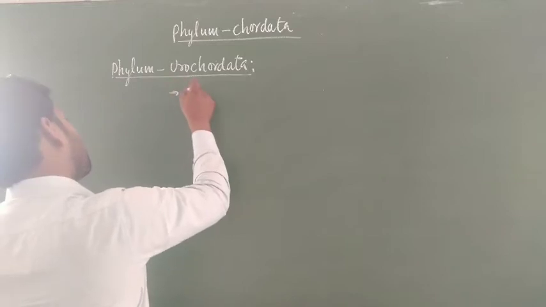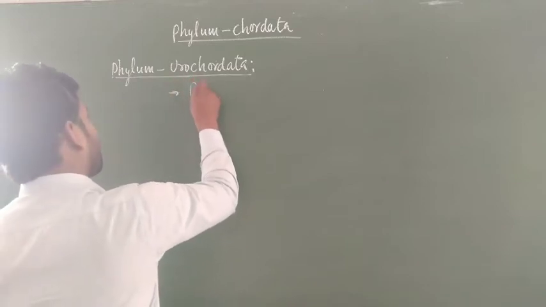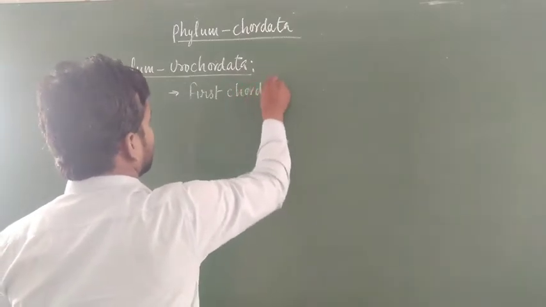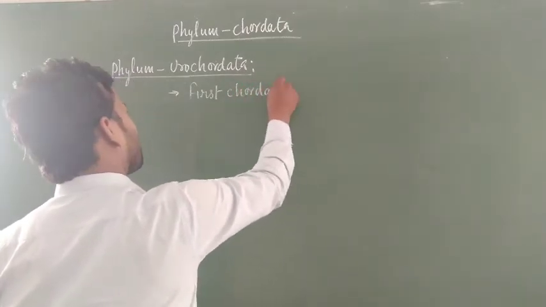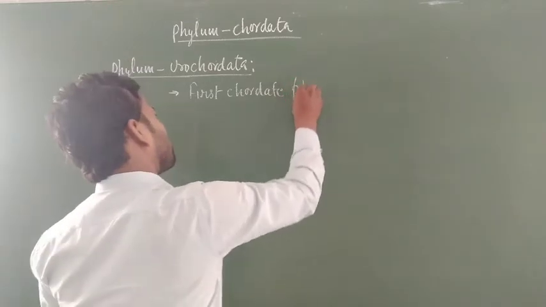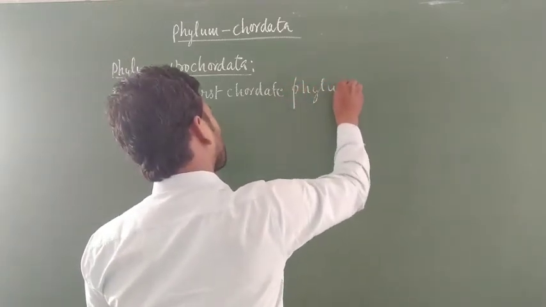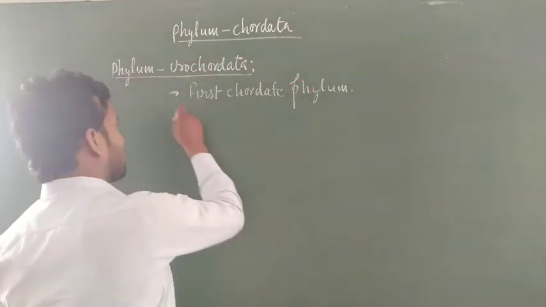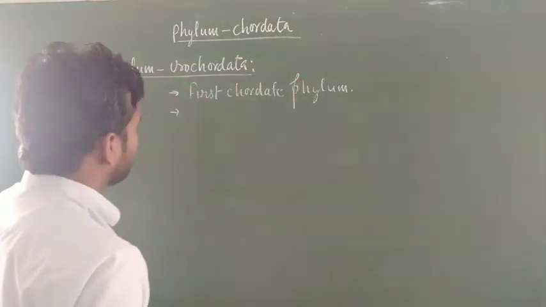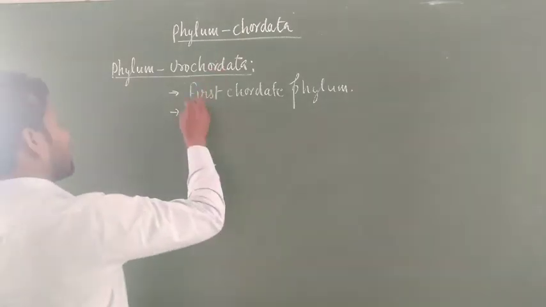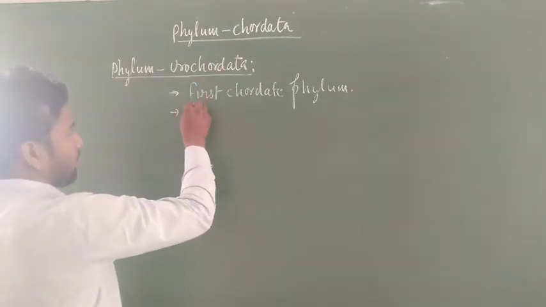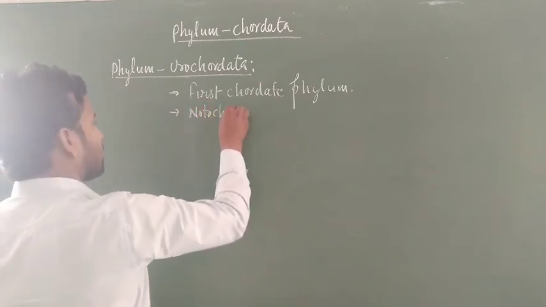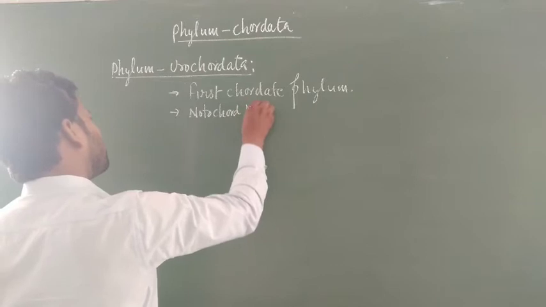You can say that this is the first chordate phylum where the least chordate characters are present. In a member of Urochordates, the notochord is present in the tail region.